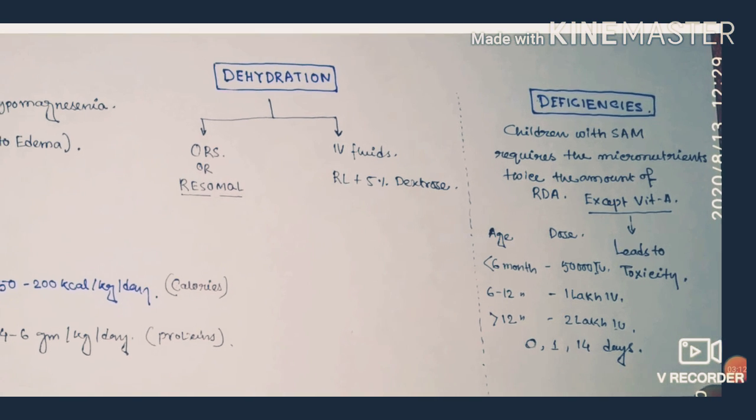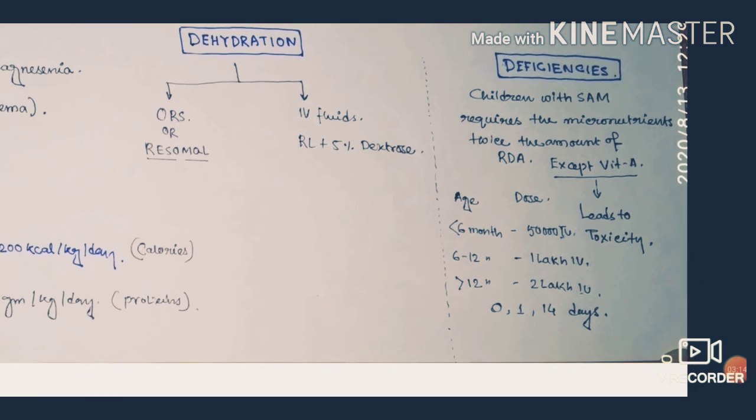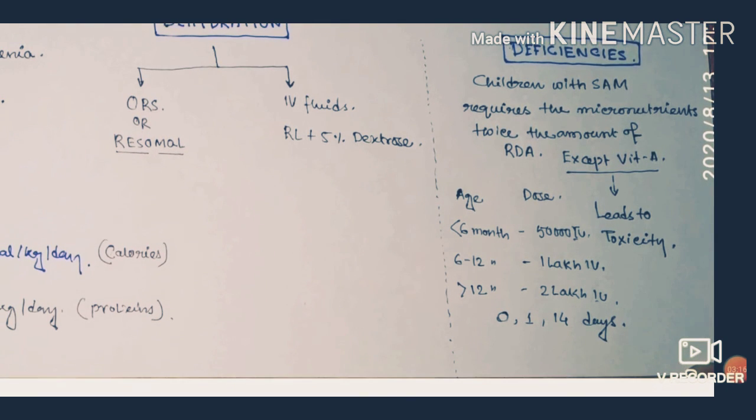What are the micronutrient deficiencies seen in SAM patients? Children with SAM require micronutrients at twice the recommended dietary allowance, except vitamin A. If we give vitamin A at twice the recommended dietary allowance, it can lead to toxicity. So the vitamin A should be given on days 0, 1 and 14.